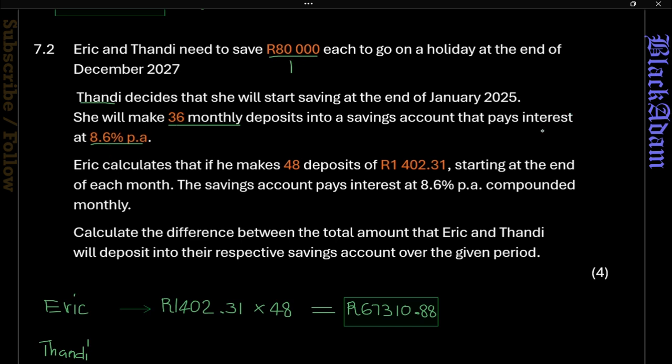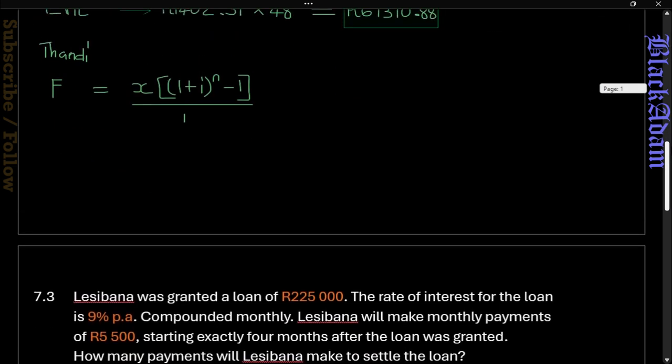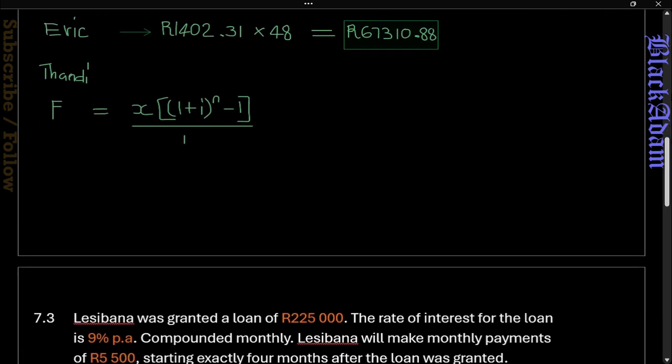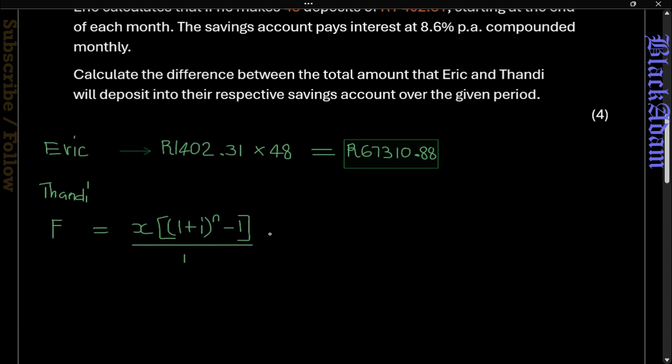From there we can follow the formula and substitute. We have the future value, that's the target, 80,000.